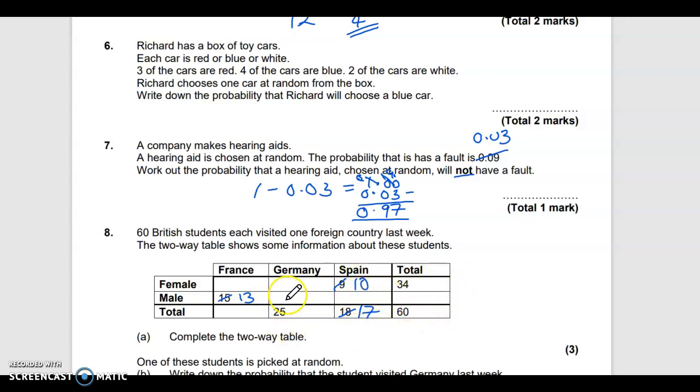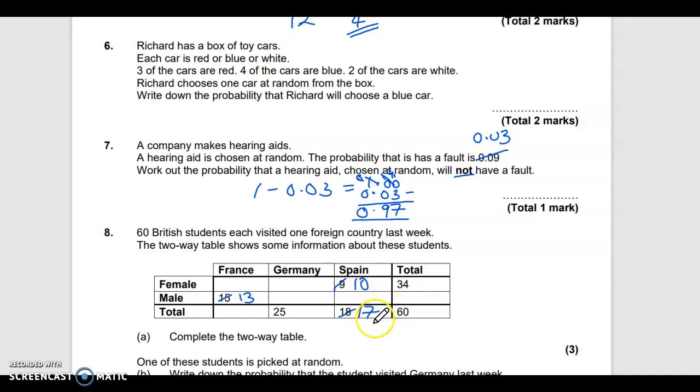As you can see, these are the totals. So this add this is this, this add this is this, and it works the other way as well. This one add this one add this one is that, this one add this one, this and that, and this is the ultimate one.